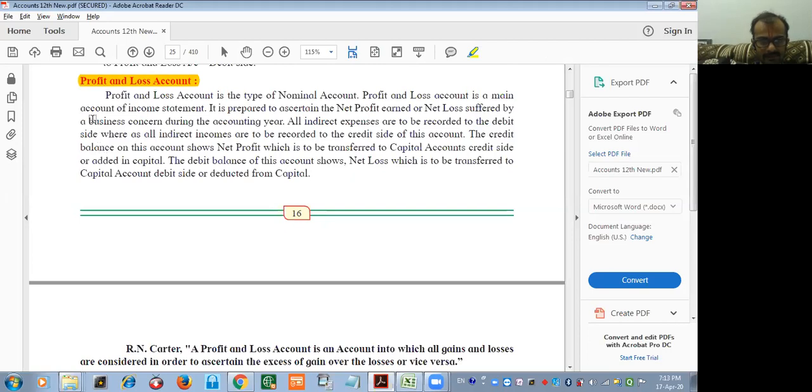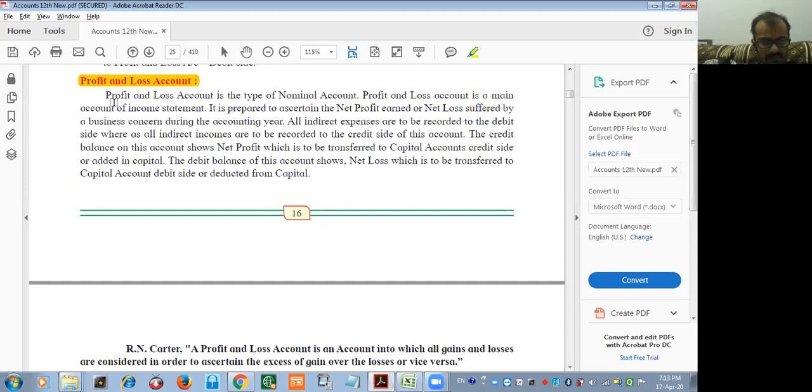Profit and loss account is a type of nominal account. It is the main account of the income statement. It is prepared to ascertain the net profit earned or net loss suffered by a business concern during the accounting year. All indirect expenses are to be recorded on the debit side, whereas all indirect income is to be recorded on the credit side of this account.